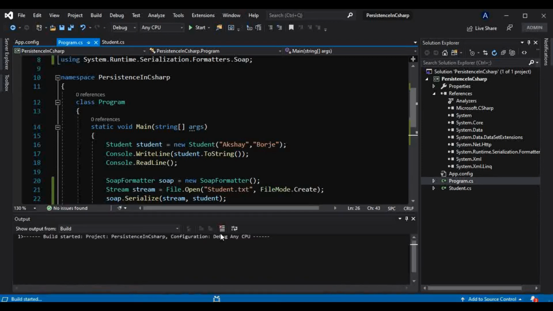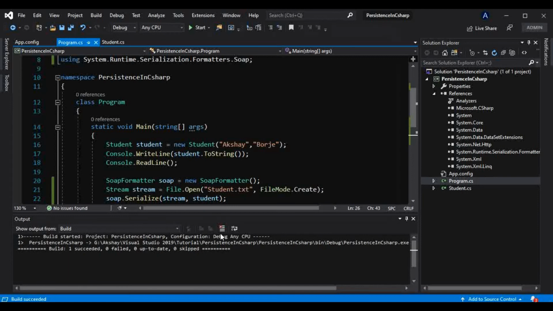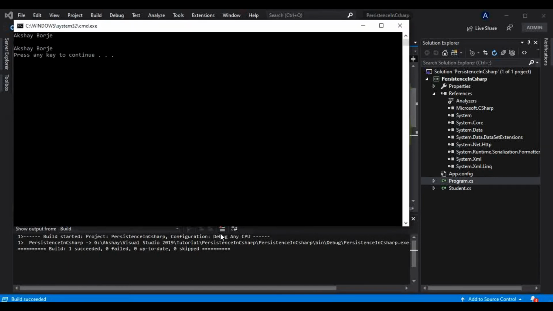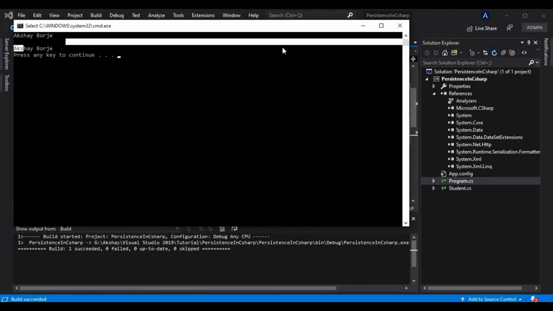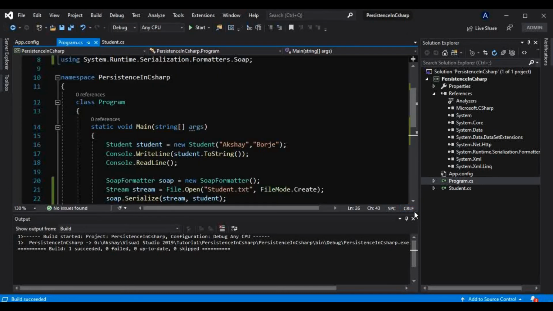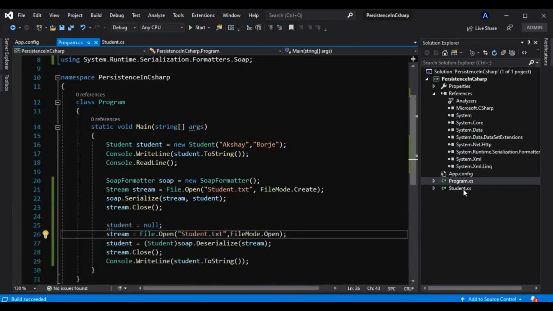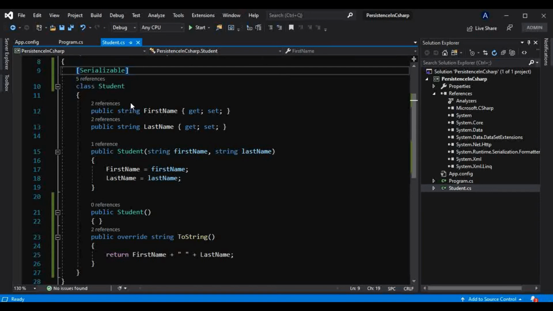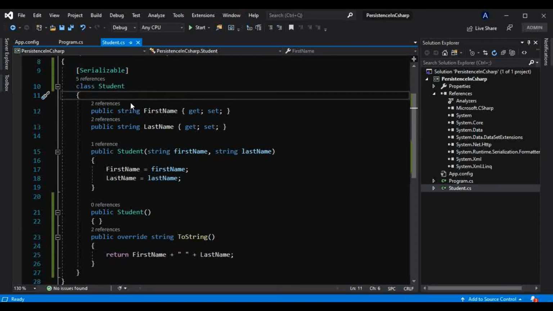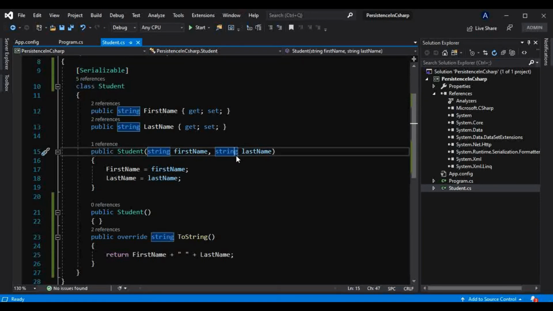Now if I run this, okay, we got that output by using SOAP serialization, and we are able to serialize that private data, an object of private type as well. That is why we can use SOAP serialization over XML serialization when we want to serialize more secure, or what we can say more private, data into a stream.